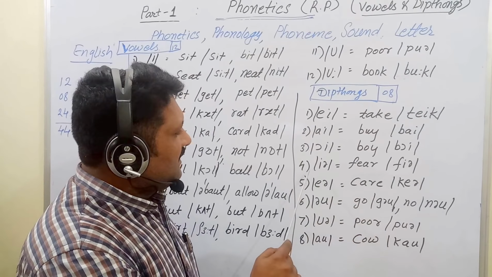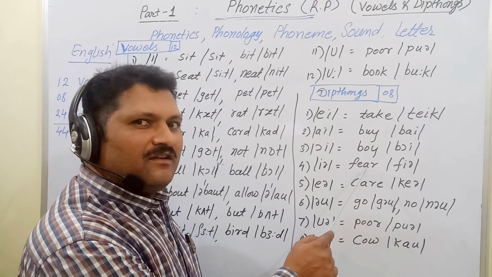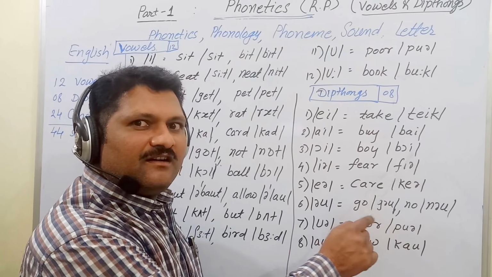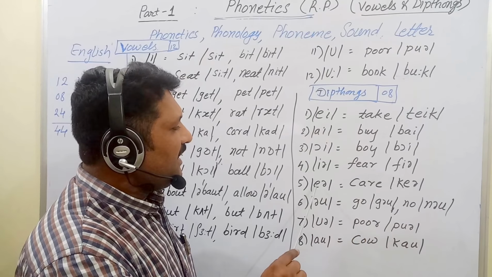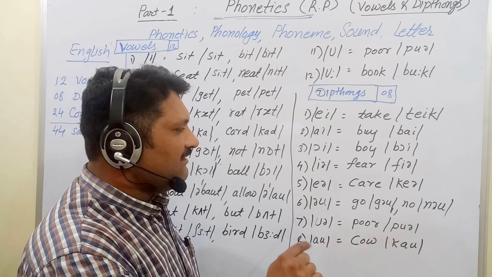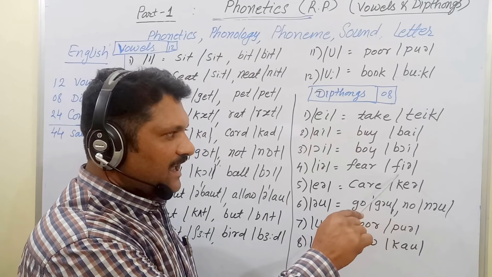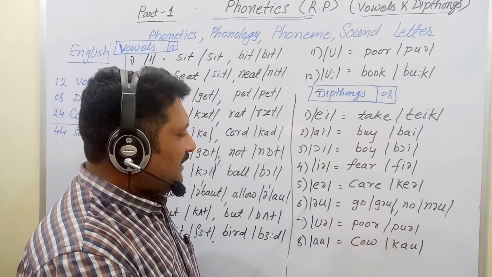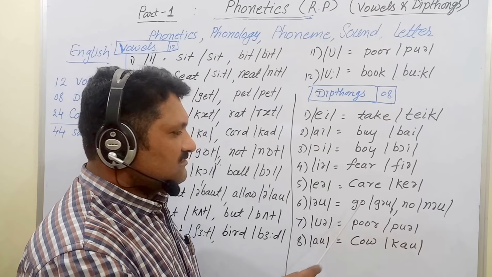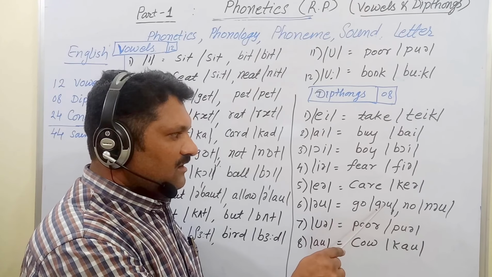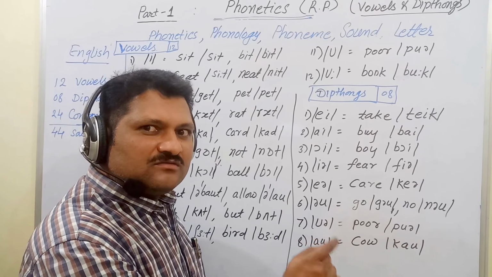Fourth one is in fear. Fear. And the fifth one is in K-A-O. And the sixth one is in go.